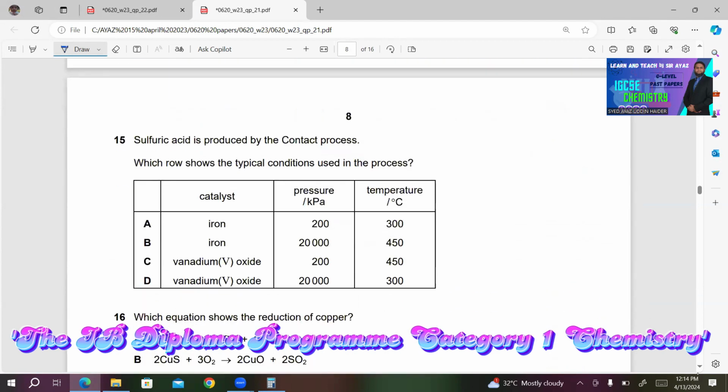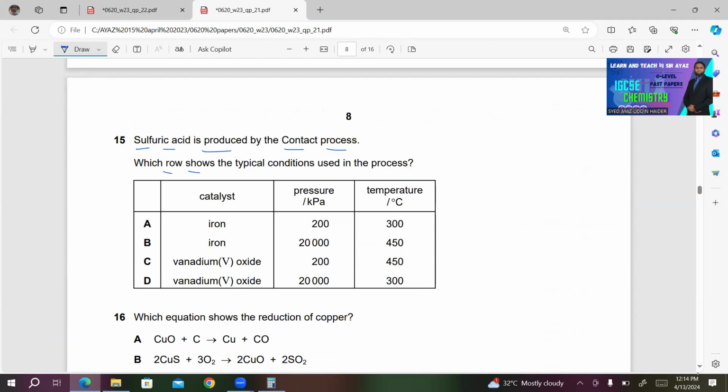Number 15. Sulfuric acid is produced by the contact process, which shows the typical conditions used in the process. The catalyst used in the process is vanadium(V) oxide. So either C is correct or D is correct. What about the temperature? The temperature condition is 450 degrees centigrade. So pressure 200 kPa. So choice C will be the right answer for number 15.